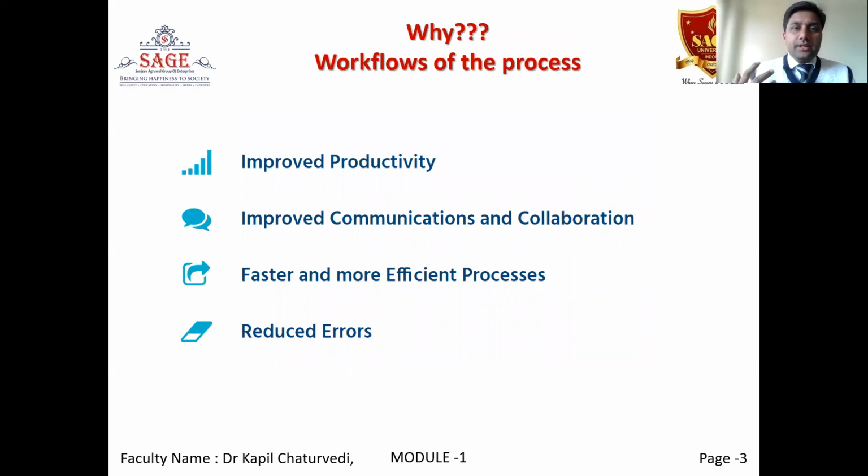Now the next question is why workflow is important. What is the need of workflow? Why are we again and again saying that we have to follow a well-mannered way? Why do we create a workflow of the process, and why are we pre-deciding and planning the process to complete that project? These are the four basic and fundamental things which make the workflow process important.